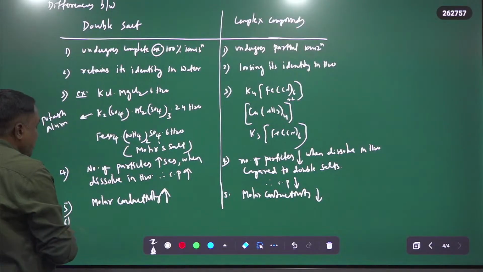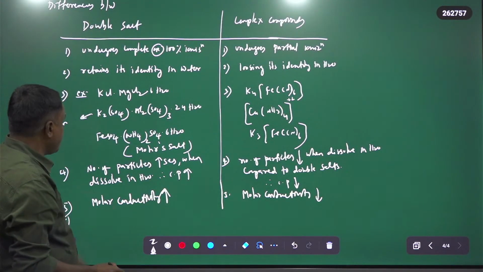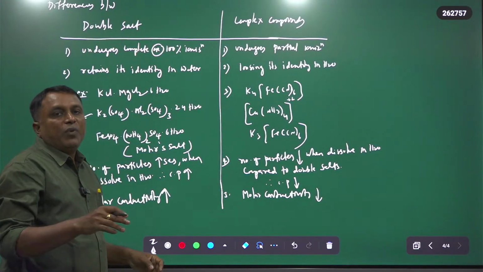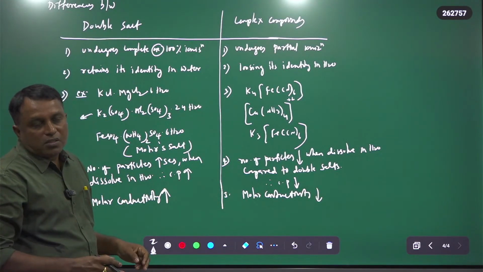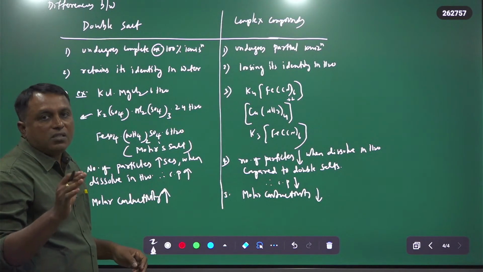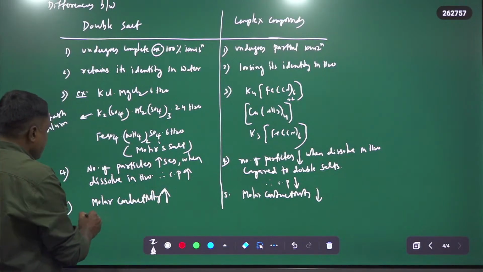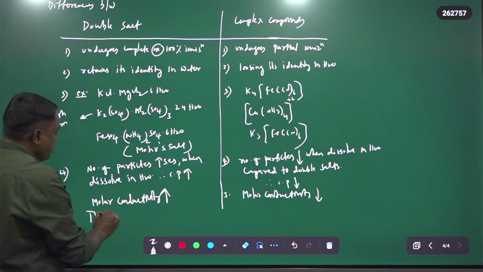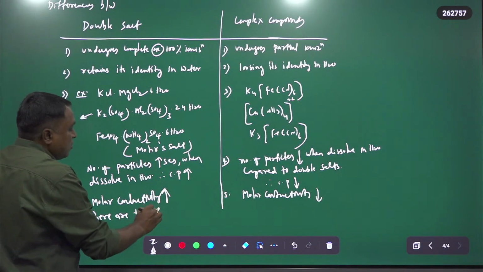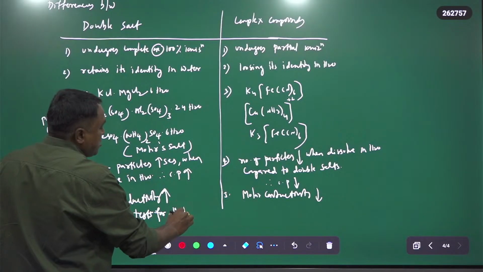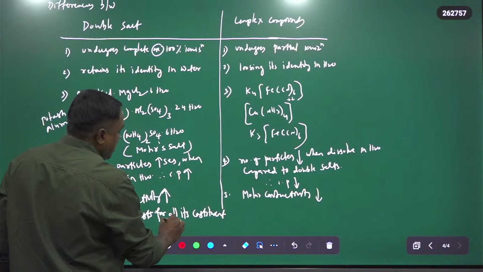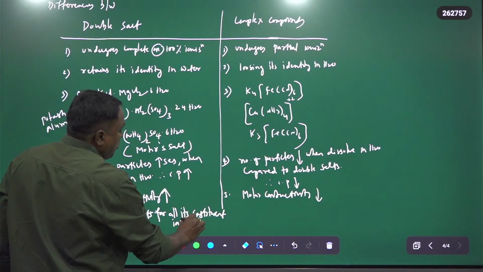And the sixth and very important point: when double salts are dissolved, they form all their constituent ions. Therefore, there are tests for all its constituent ions in semi-micro analysis.